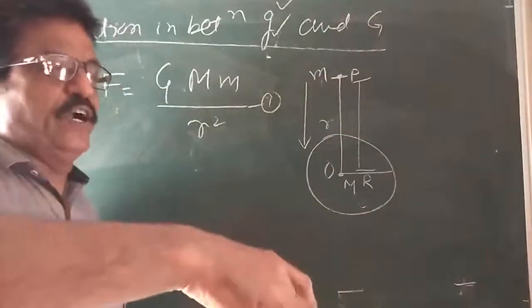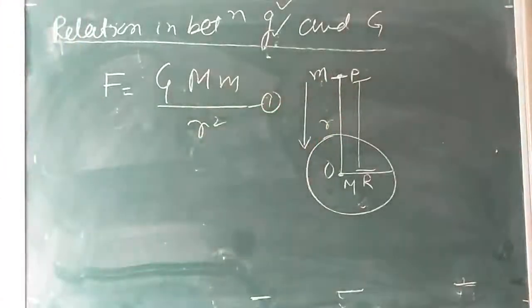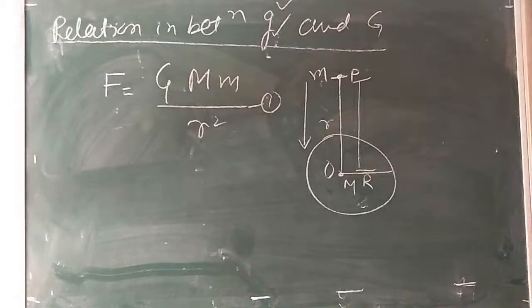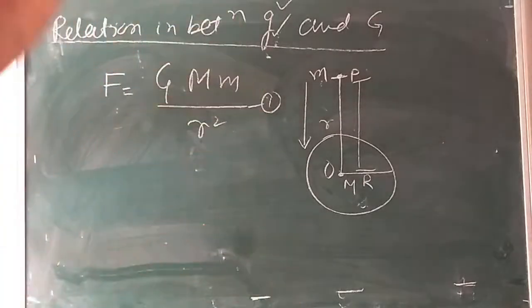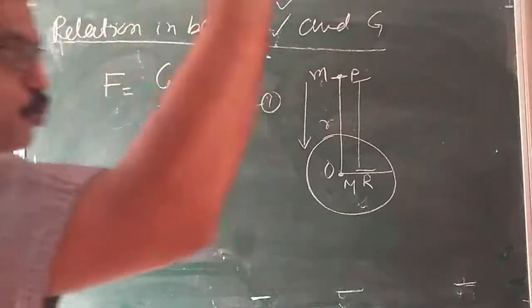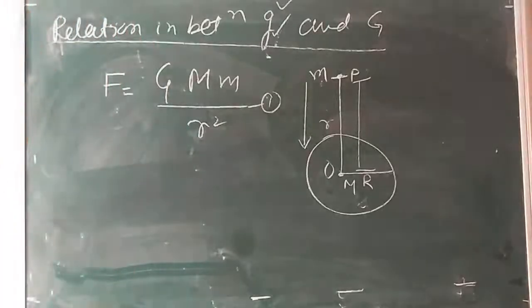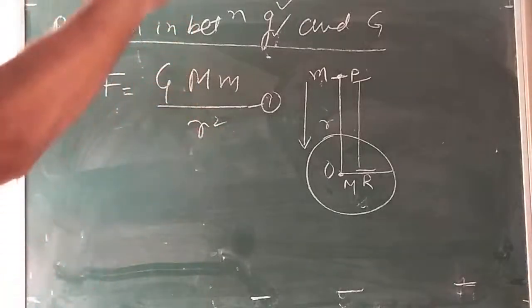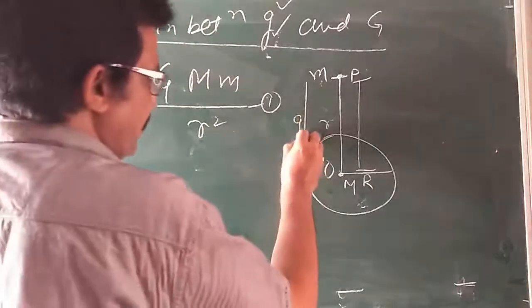It is going downward. When the body is free, as we just said, it falls towards the Earth due to the gravitational pull of the Earth. The body is falling down freely. So I can say the acceleration in the free fall is called acceleration due to gravity.